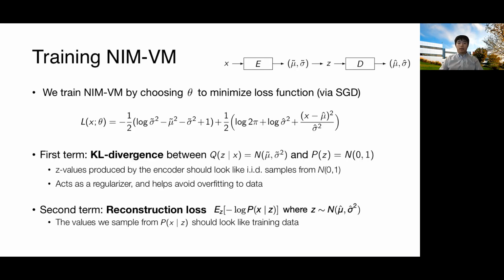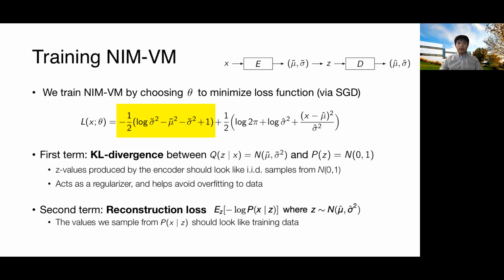Both the encoder and the decoder can be trained by choosing theta to minimize the following loss function via stochastic gradient descent. The details of SGD are in our paper. The loss function is comprised of two terms. The first term is the KL divergence between our approximate posterior Q(Z given X) and the prior P(Z).